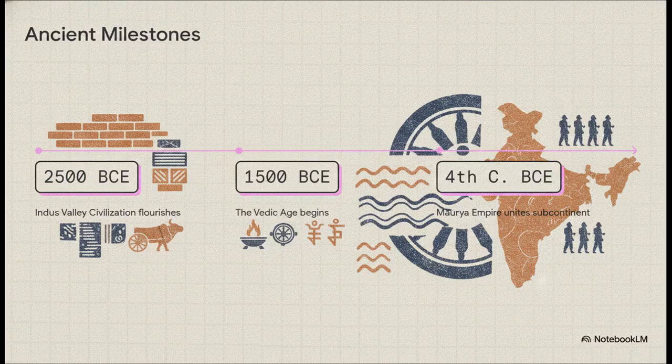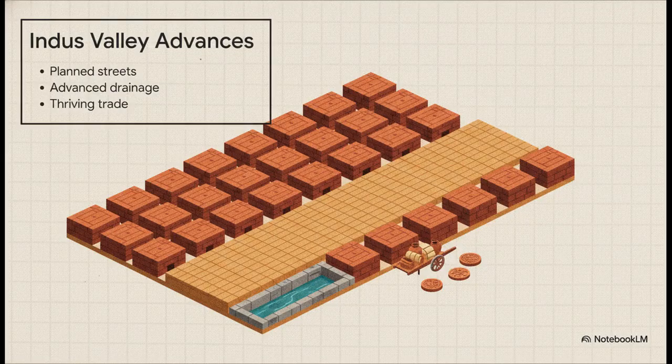So our journey literally begins around 2500 BCE with the Indus Valley Civilization. Then 1,000 years later, around 1500 BCE, things get culturally deeper with the Vedic Age. And by the 4th century BCE, a massive shift happens when the Maurya Empire steps up and unites a huge chunk of the subcontinent.